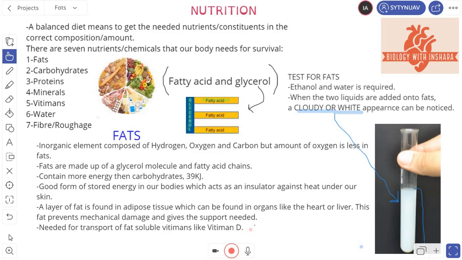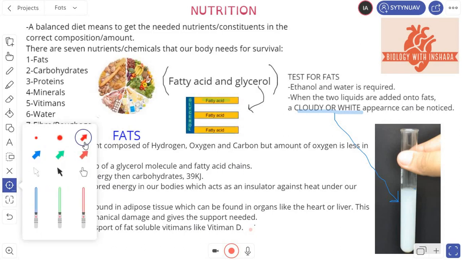Hi guys, you are watching Biology with Tisha, and in today's video we're going to be discussing the topic nutrition. Before we move further into this topic, let us first understand what are the things to be studied in this chapter. Before we start, let me just give a pointer and we will start with the topic.